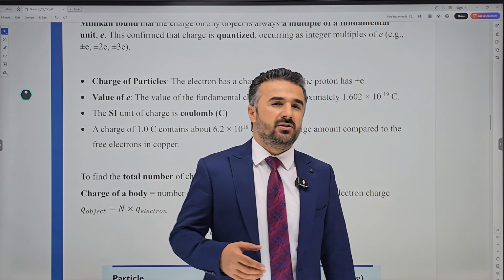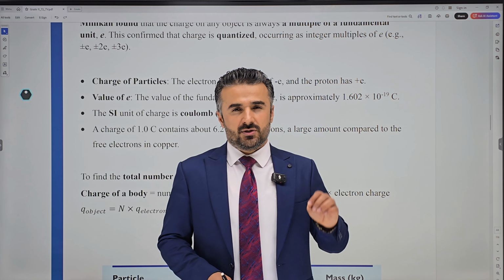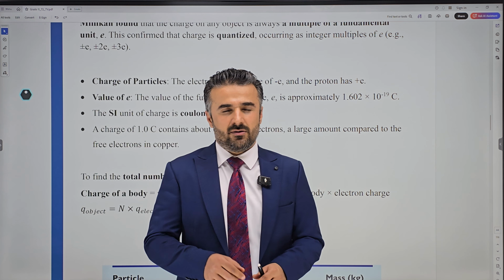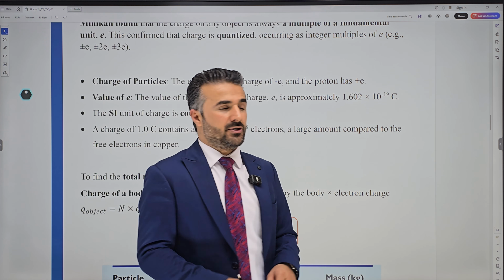What is the magnitude of a fundamental charge? You'll have to say it is 1.6 times 10 to the power negative 19 coulomb.